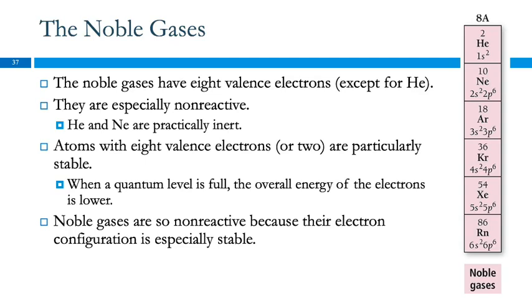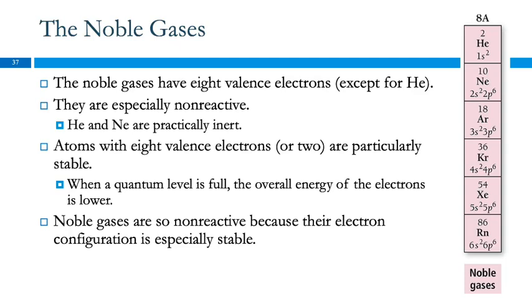So we're going to briefly look at some of the named groups in the periodic table. The first one's the noble gases on the far right side. The noble gases, except for helium, have 8 valence electrons. They are especially non-reactive. Helium and neon are practically inert, meaning they really don't react with anything, and the rest of them don't react with many things at all. So unlike oxygen, which will react with all kinds of stuff, noble gases react with almost nothing.